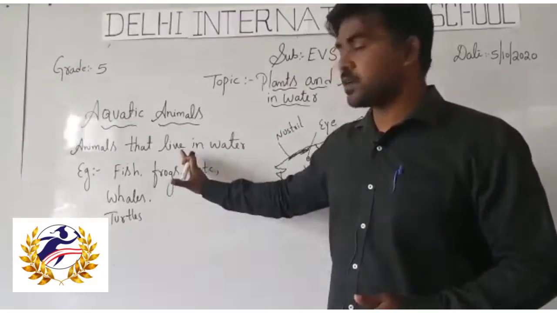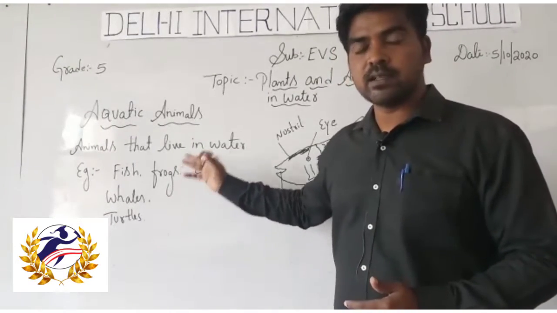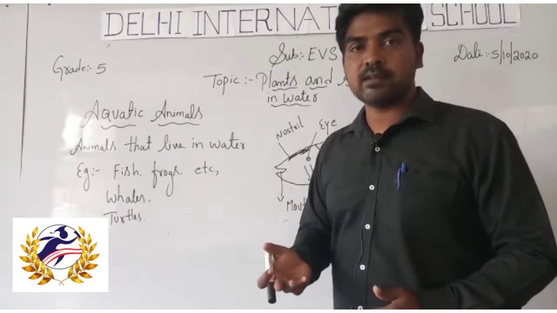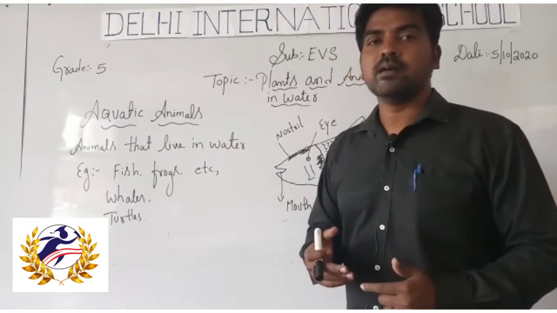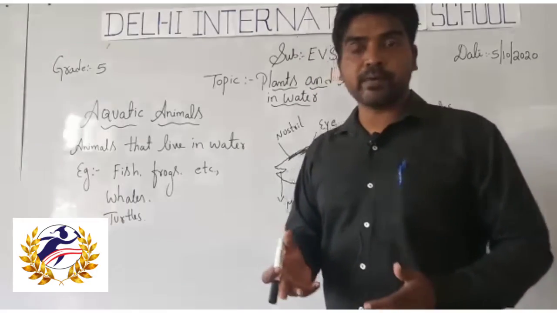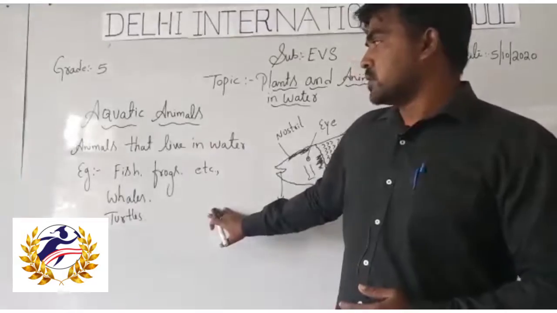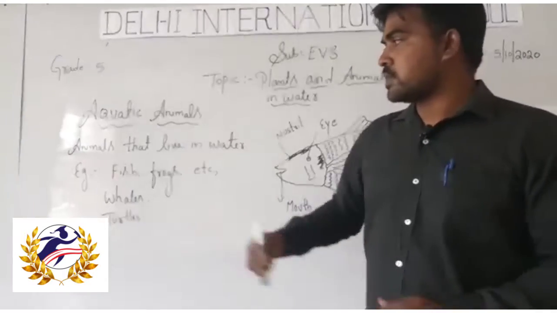Apart from this, there are innumerable, countless aquatic species, like the crocodile, snake and hippopotamus. These are the aquatic animals. We will discuss them one by one.